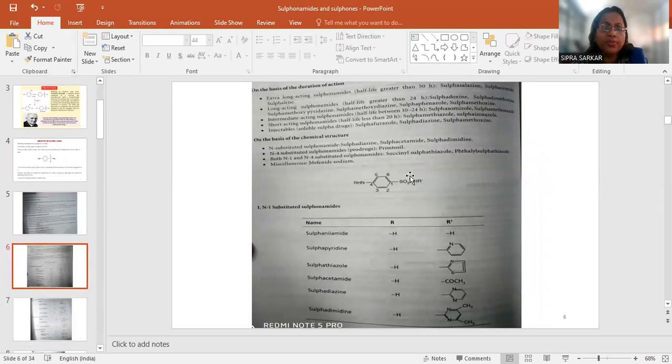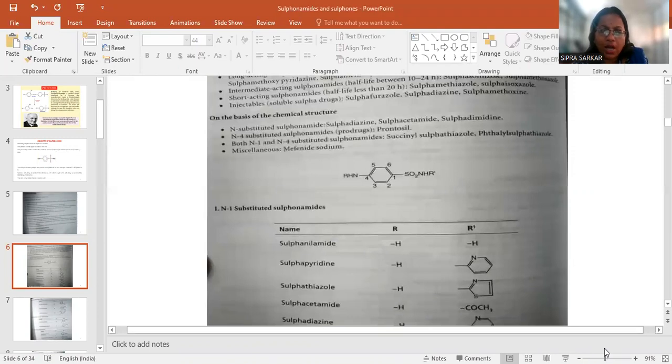So, see the structure here. According to the structure of the sulfonamide, starting from 1, 2, 3, 4, 5, 6, the R and R1 structure is basically important. Where we have to study R and R1: for sulfanilamide, R is hydrogen and R1 is hydrogen. Sulfapyridine, where R1 will be a pyridine substitution; sulfathiazole, sulfacetamide, sulfadiazine are different structures.